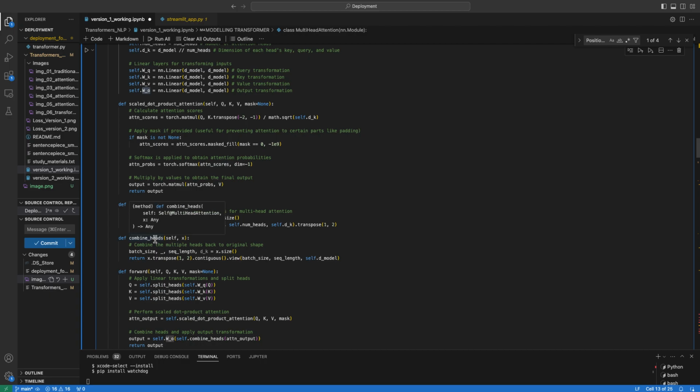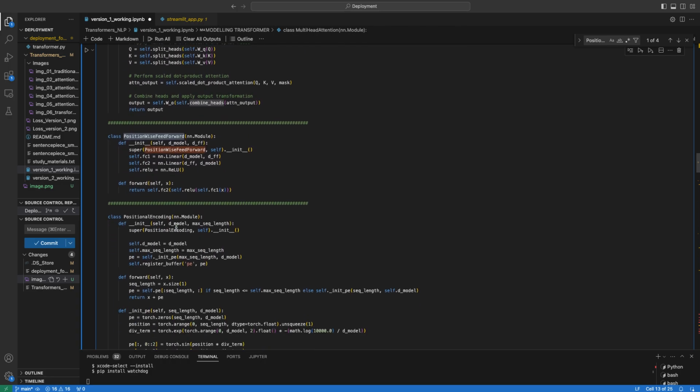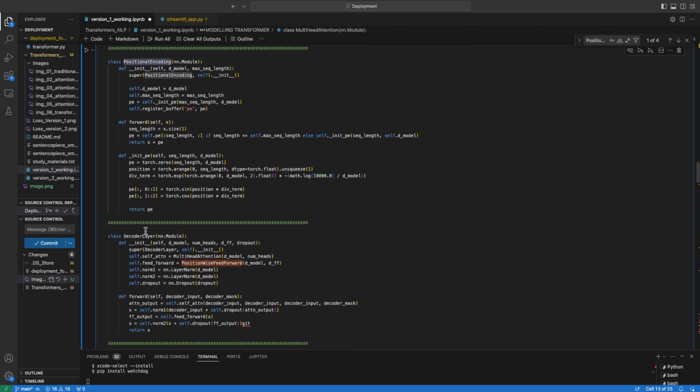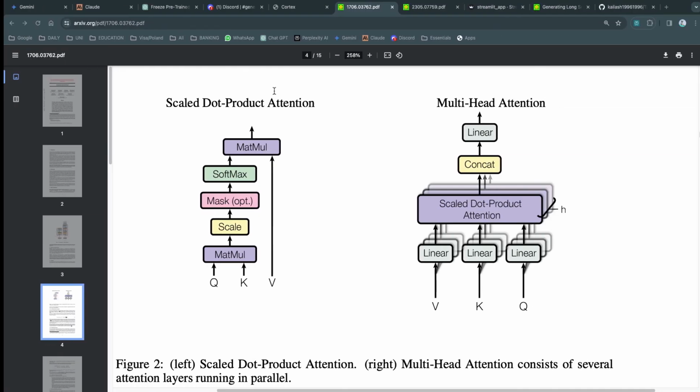Splitting the heads, finally combining the outputs of the attention into one value, and the forward function takes care of all these things. And we have classes for position-wise feed forward, positional encoding, and a decoder layer. All the input masking happens in the positional encoding part, and the decoder layer is basically the whole layer in the architecture.